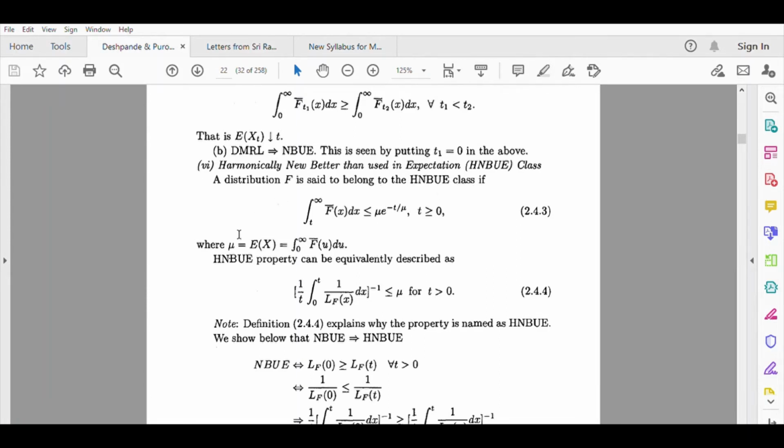So can we put it in other words? Because right now you don't realize why we are attaching the word harmonic here. To understand it better, let us try to simplify this.